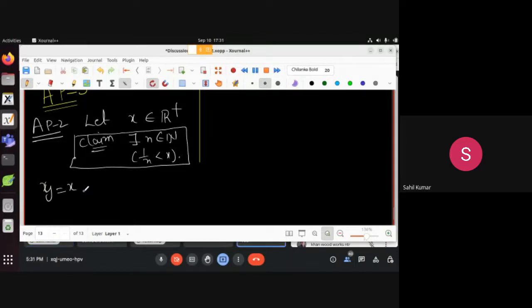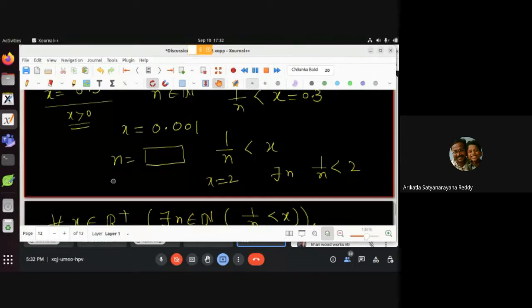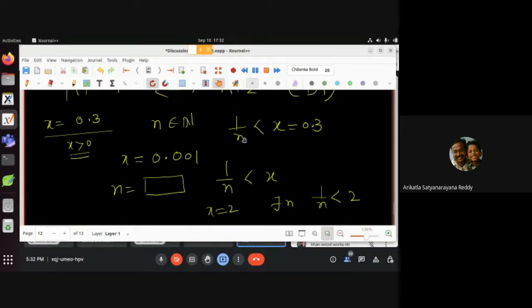And x will be 1 by n square. No, that is not how it works. You don't know n, so how will you take it? See, what is given to us is that y is x, only x is given, x is positive. See, I asked those questions, right? When I told you 0.3, one person said that I take n equal to 4, 1 by 4 is less than 0.3.